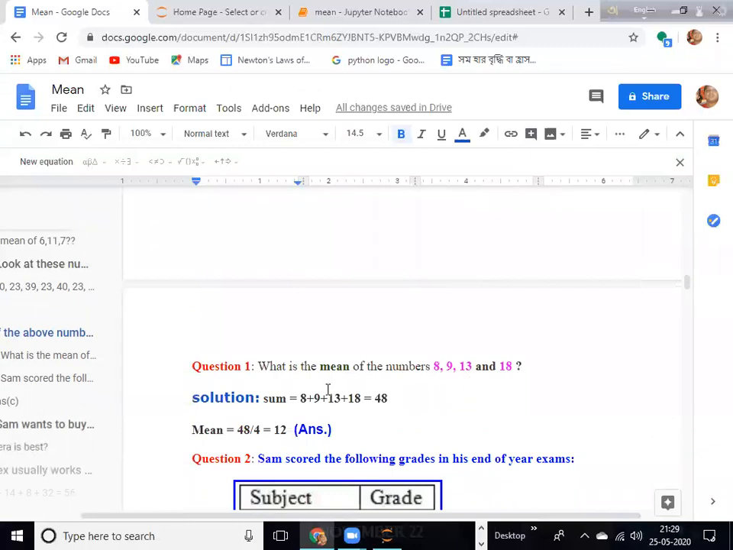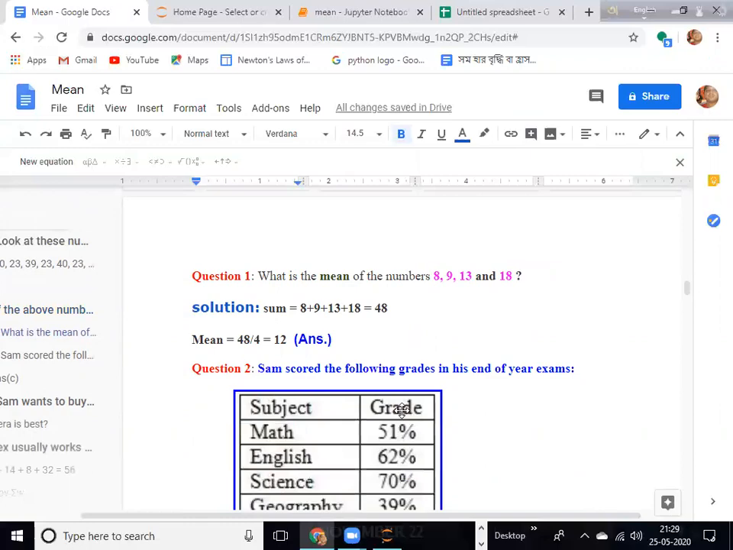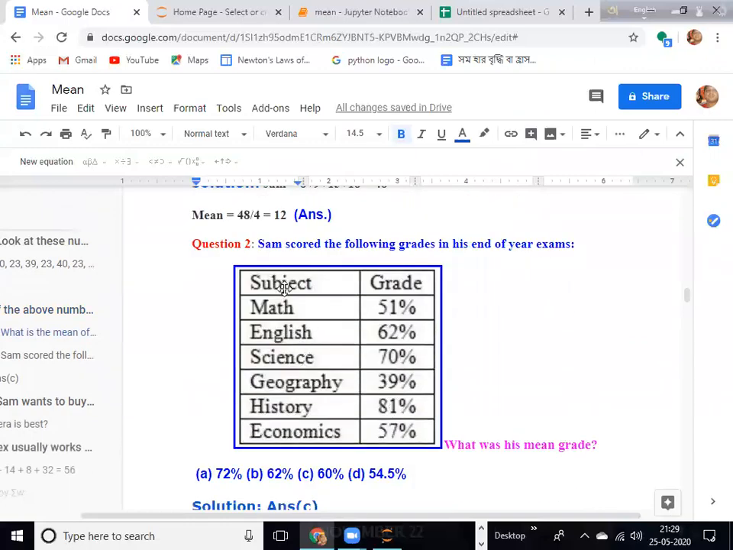So what is the mean in simple questions? What is the mean of these numbers? You add these and divide by 4. Now this is the question. Try to find it out at home.